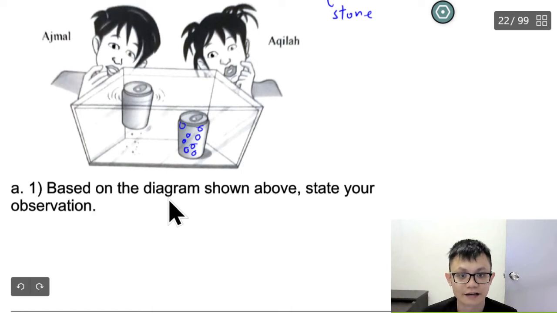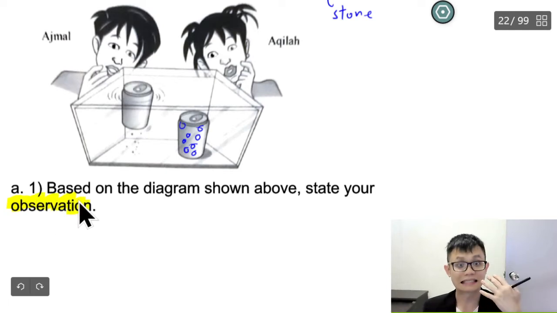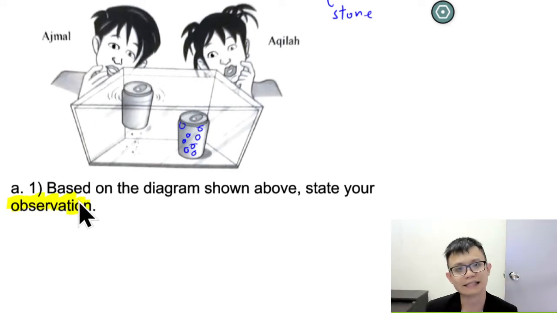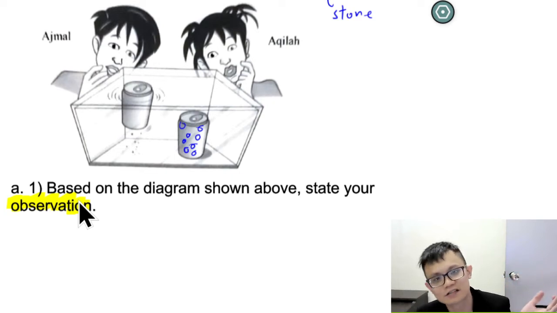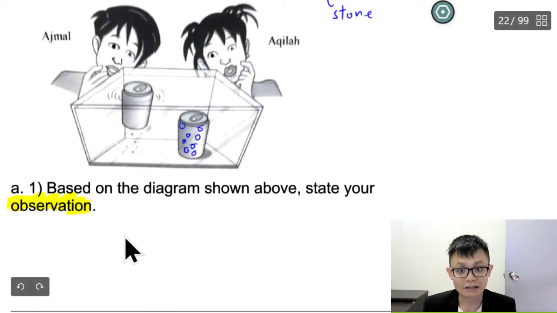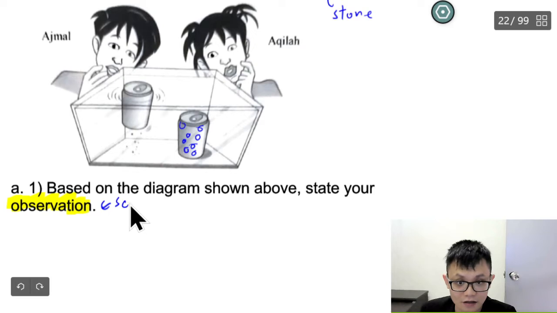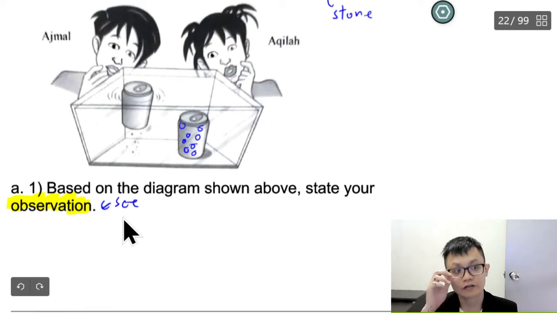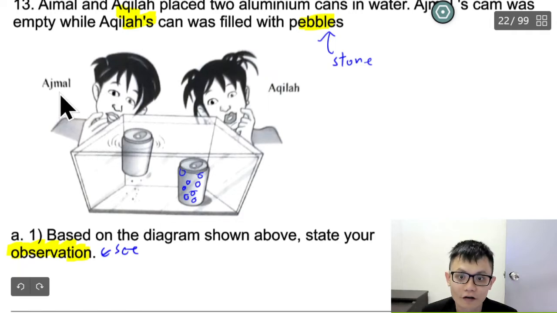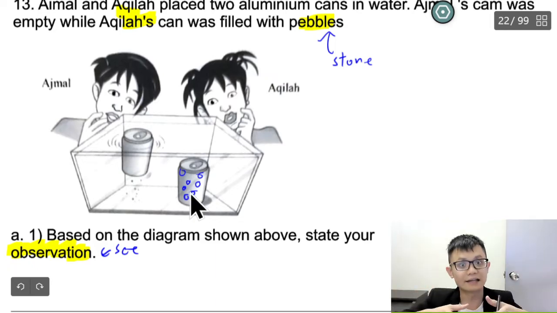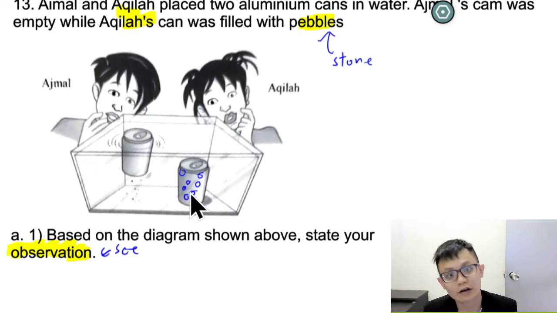Based on the observation on the diagram shown above, state your observation. So what is the observation? This question is talking about observation. Observation means the thing that you can see. This one is very easy. Some students cannot answer because they don't know what the question is talking about. But the question already says observation means the thing that you can see. What you can see with your two eyes is that Aimal's small can is floating, and Akila's can is sinking down into the water. Just write like that and you get the mark already.